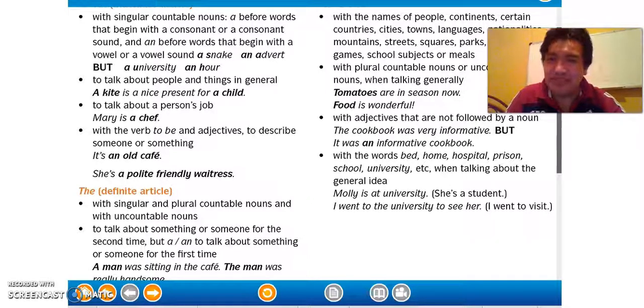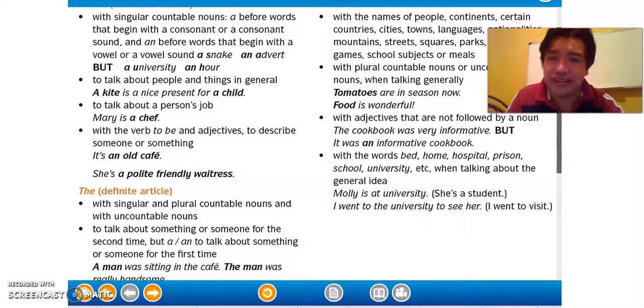Games, the same thing. School. School subjects, for example, mathematics, algebra. What else? Any other subject can you think of? Algebra, history. We don't say the history. English, French. I mean languages. With the languages, we don't say I like the English, but you say I like English. Just like we prefer countable nouns and uncountable nouns when talking generally.